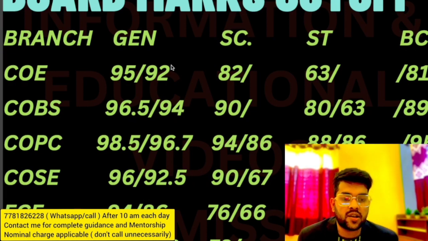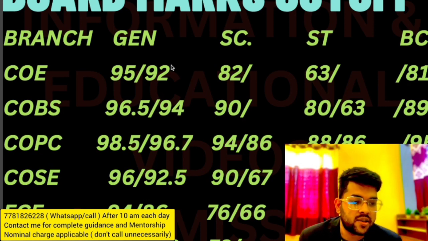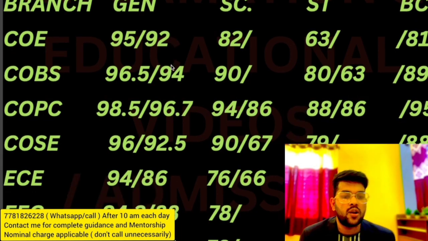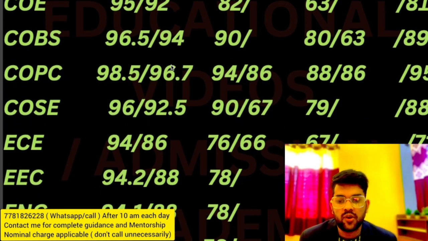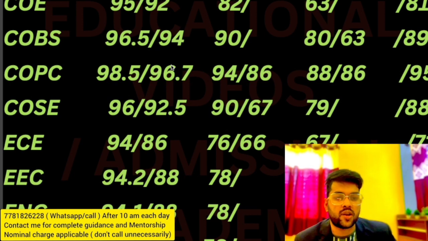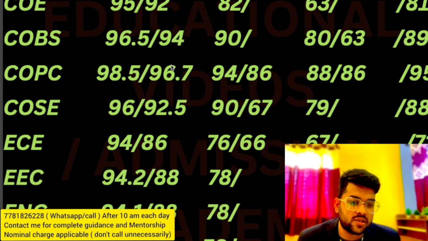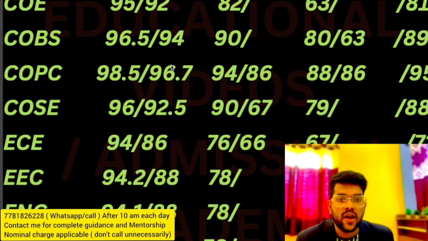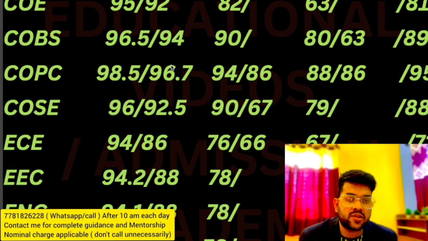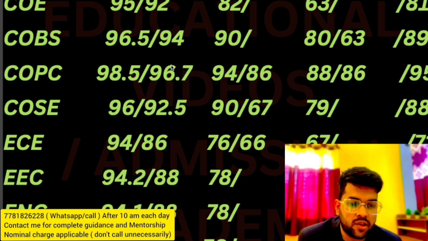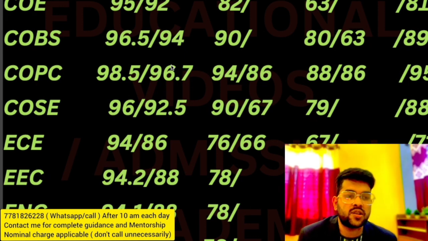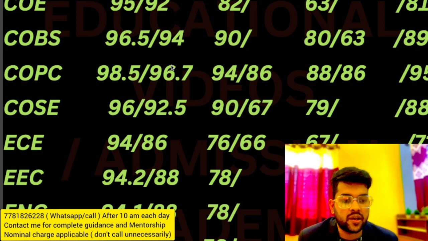So for SC 94 and 86, and ST 88 and 86, and BC 95, that is for only Punjab. And for COSC 96 and 92.5 for general, SC 90 and 67, ST 79 and BC 88. For EC 94 and 86 for general, for SC 96 and 66, for ST 67, and for BC 71. Actually for SC ST, for Punjab domicile, there is only one type of cutoff, and for outside Punjab there is a separate cutoff. That's why I am providing you that. And for BC only Punjab reservation is available. For outside Punjab there is no BC category reservation available.